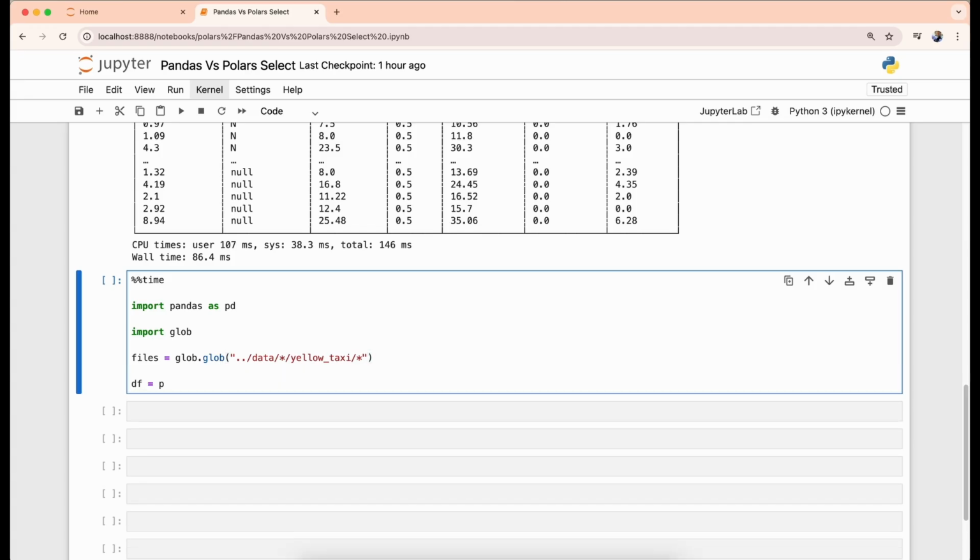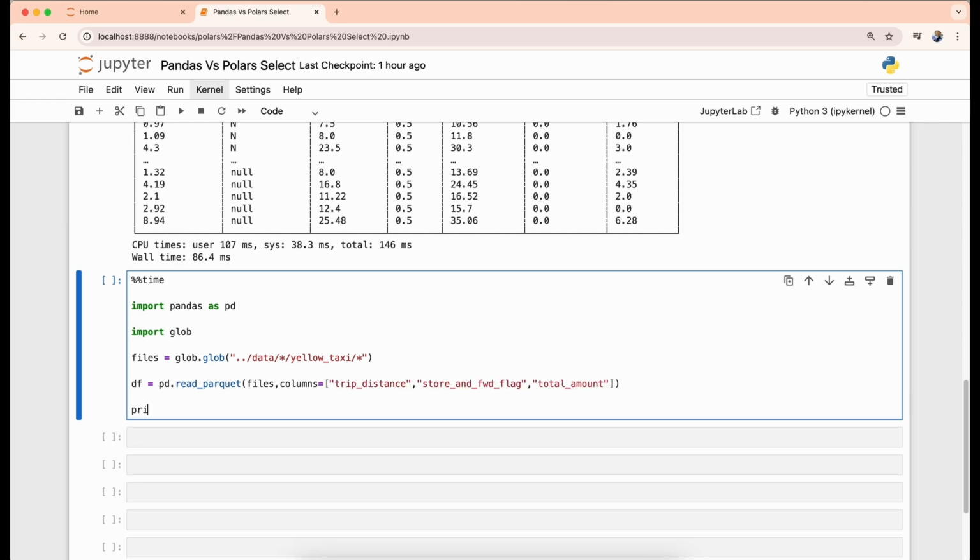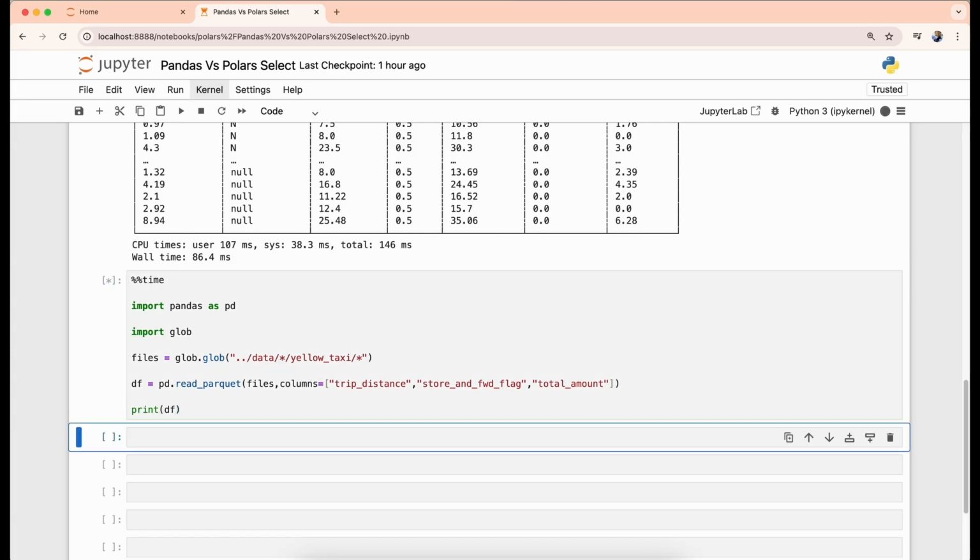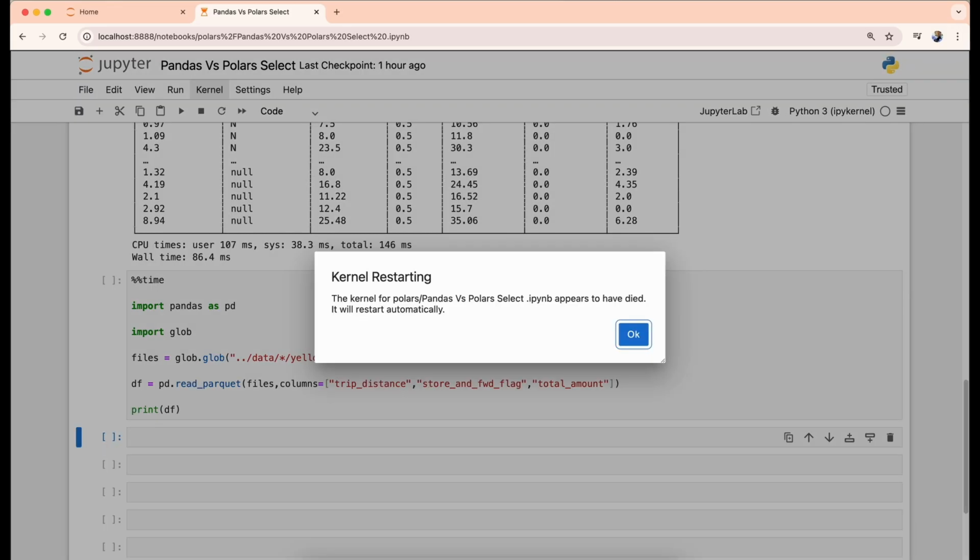Now we can use the files variable with pd. We can also define the columns which we want to read. We are defining a few columns into it. It will give us a data frame object df. Now let's print df. Let's execute this cell. As you can see, it's taking a lot of time to execute and to load our data into the df object. And now, after a few minutes, it basically died. The kernel is not working. It's restarting by Jupyter.